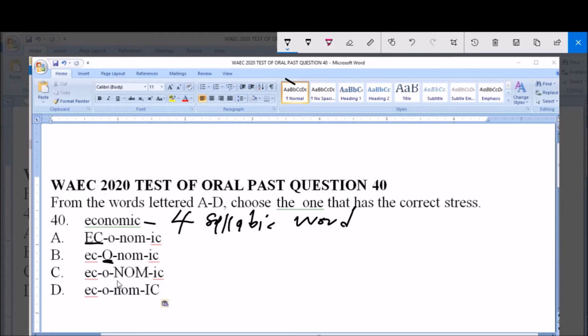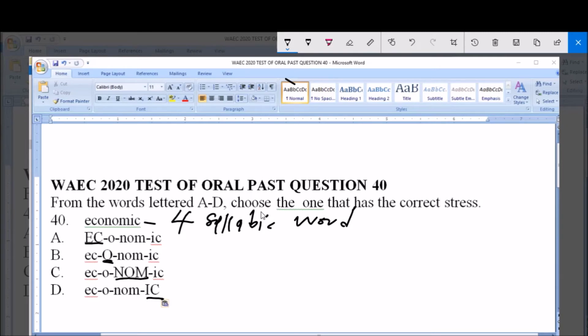Then in option C, N O M is in capital letters, which means that the stress actually falls on the third syllable. Then in option D, I C is in capital letters, which simply means that the stress actually falls on the fourth syllable.